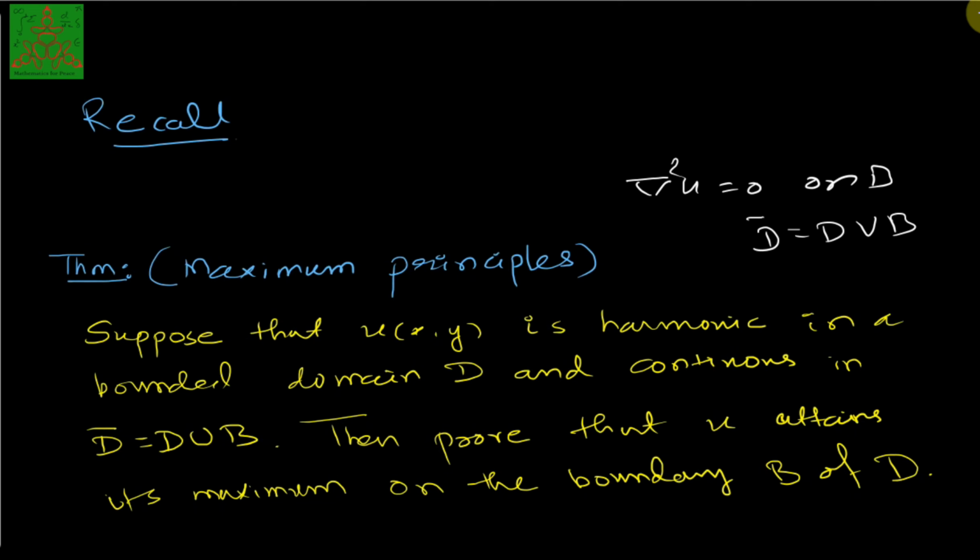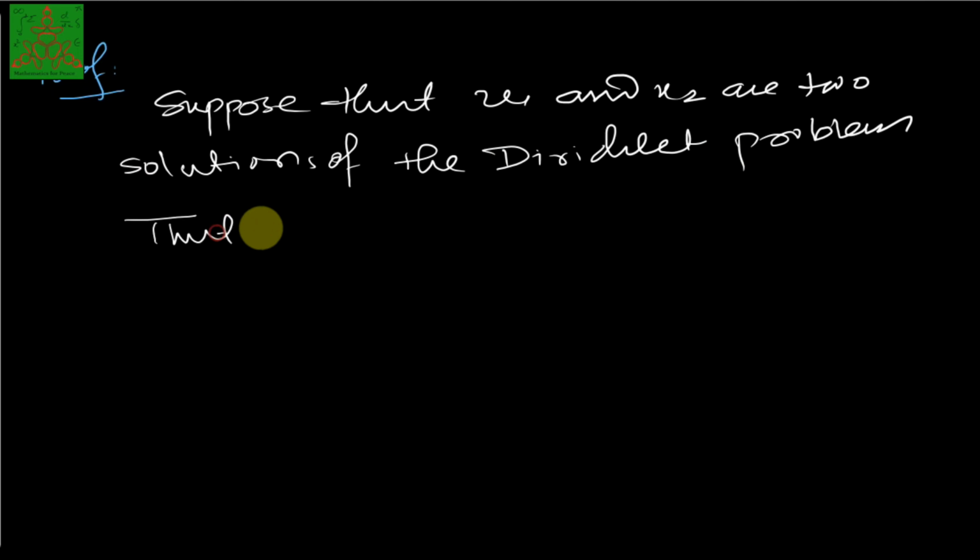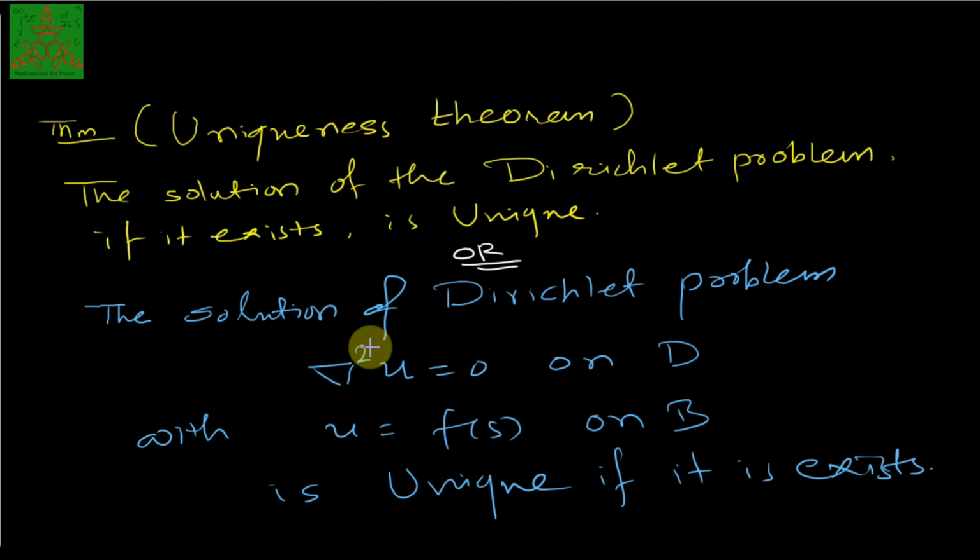So here our objective is to prove that the Dirichlet problem has a unique solution if it exists. We'll start with two solutions of that. Suppose that u1 and u2 are two solutions of the Dirichlet problem. That means u1 and u2 satisfy this problem, that is del square u equal to 0 on D and u is equal to f of s on B.